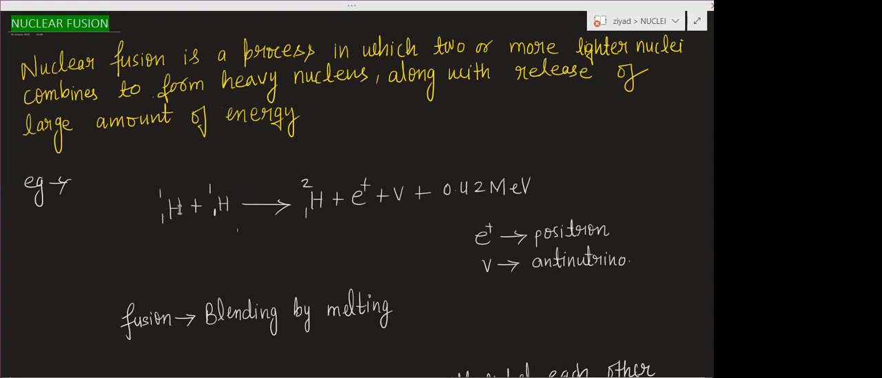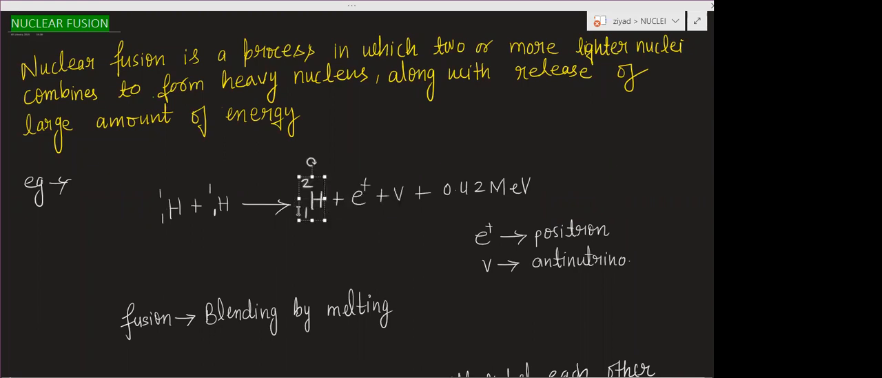These are the hydrogen atoms. These hydrogen atoms have smaller nuclei, and these are combining. So this reaction will be like this: 1H1 plus 1H1 will give 1H2 plus. In nuclear fusion, this hydrogen nucleus and this hydrogen nucleus are combining, so you will get 1H2 plus.